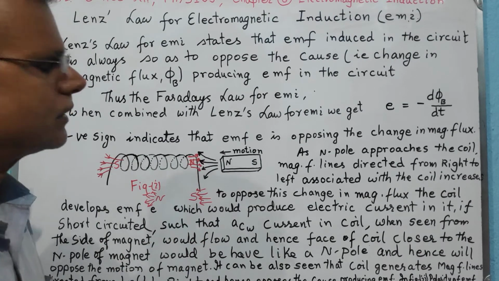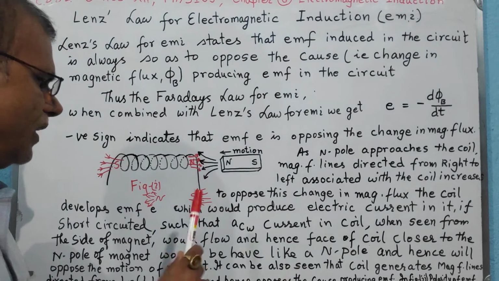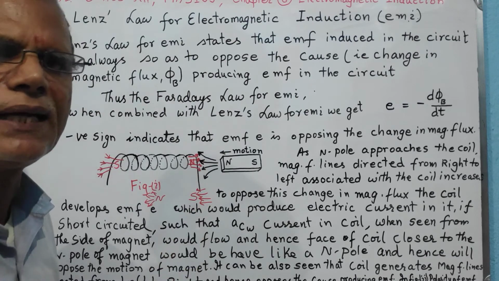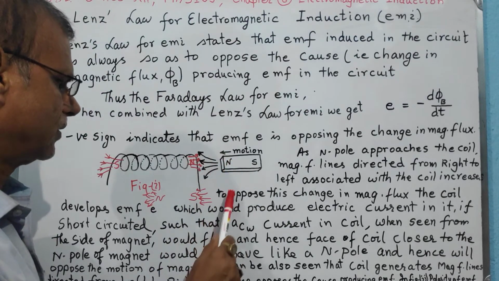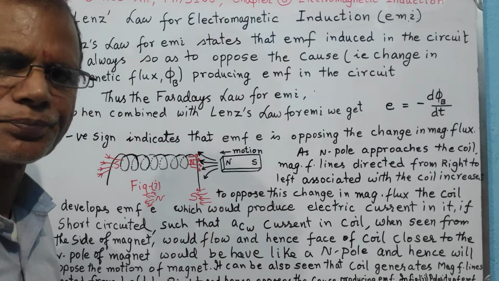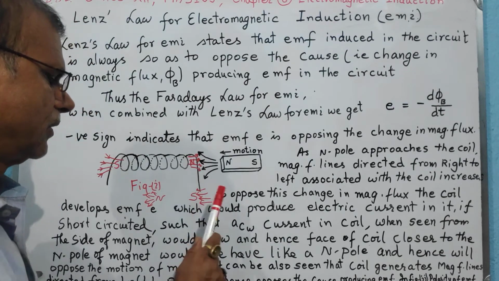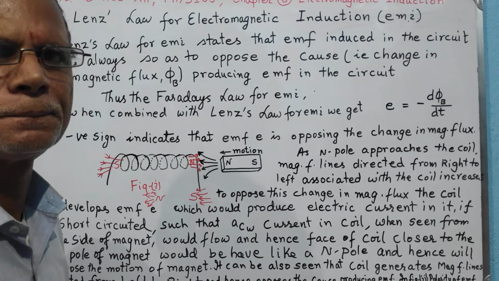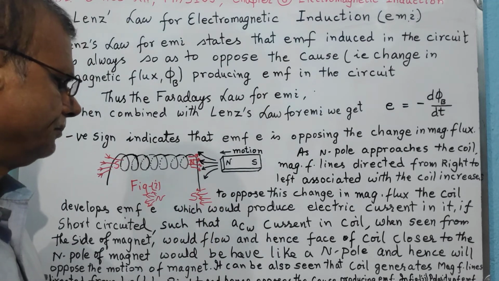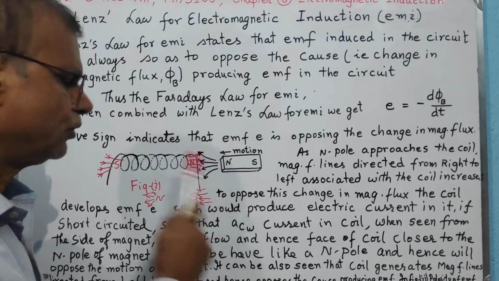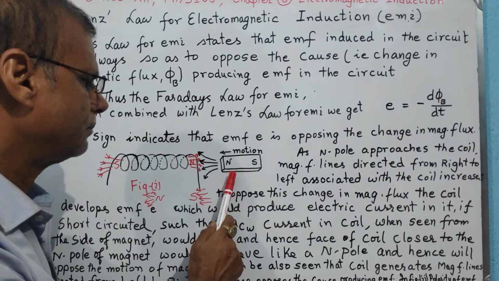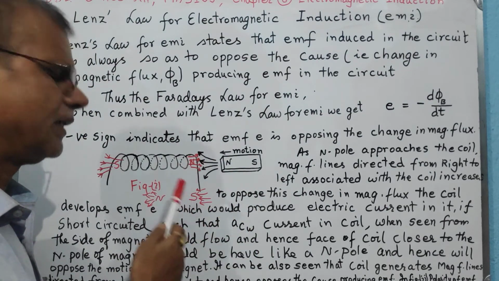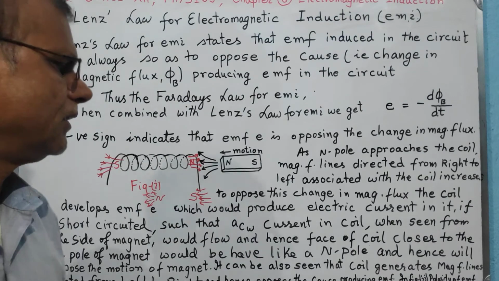Now in mechanical terms, the right face of the coil starts behaving like a south pole, and the north pole is close to it, so it will attract the north pole. That means you need to do some work against this force of attraction, and therefore again you have to do some work in maintaining the motion of the magnet, and that work done is converted into electrical energy in the coil.